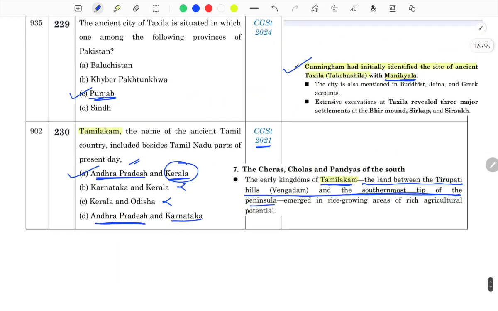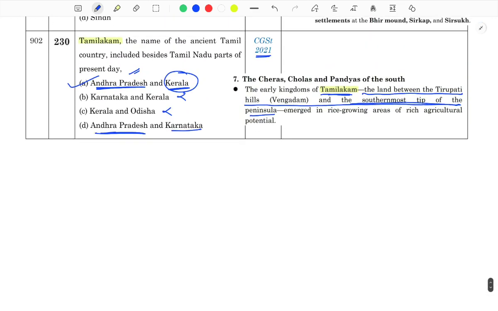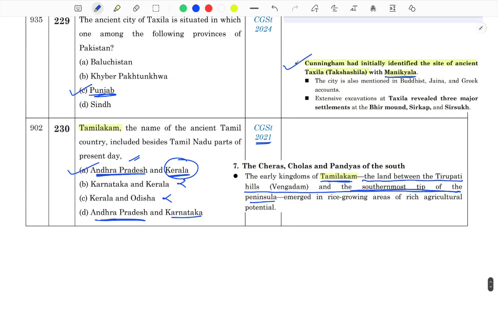And with this, I close this set number 5, where we discussed all the important places of historic importance, the archaeological sites, the Harappan locations, and importantly, the ports. The questions on Takshila, keep those things in mind. And with this, I end this set.